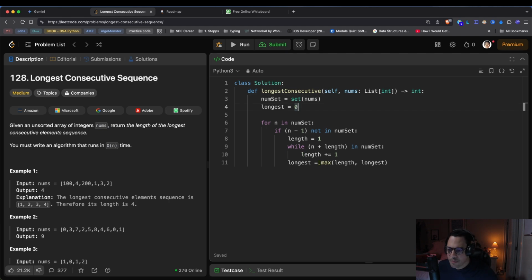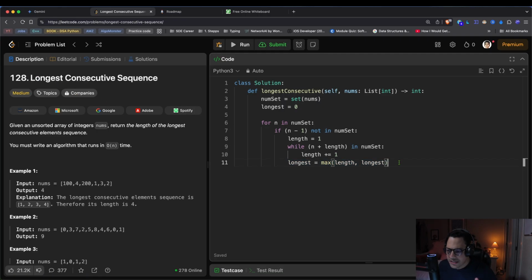We have to pick which one is the maximum sequence from either that length, counting all the way up, or the longest sequence we had previously, because we can also find a sequence that's smaller than that one and we don't want to update it. So we always grab the maximum, because that's what the problem is asking for when it says longest.